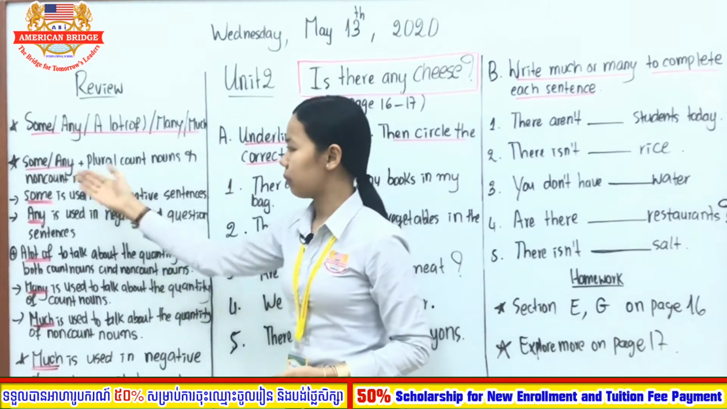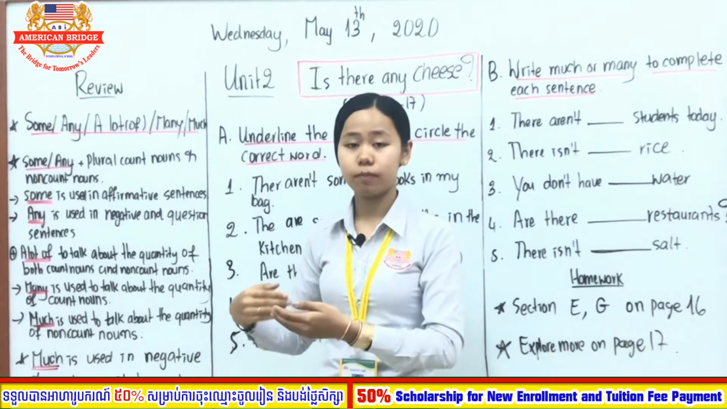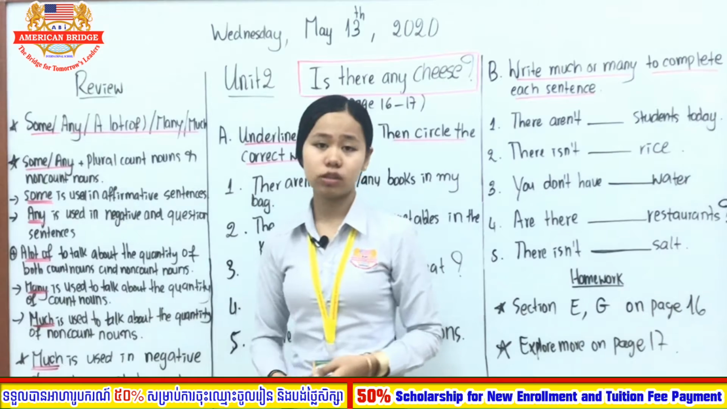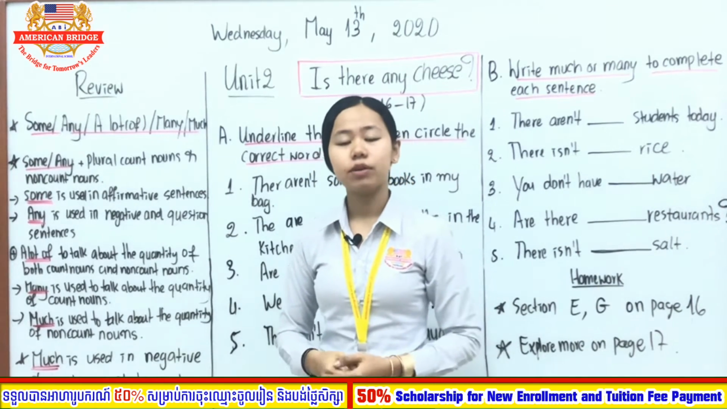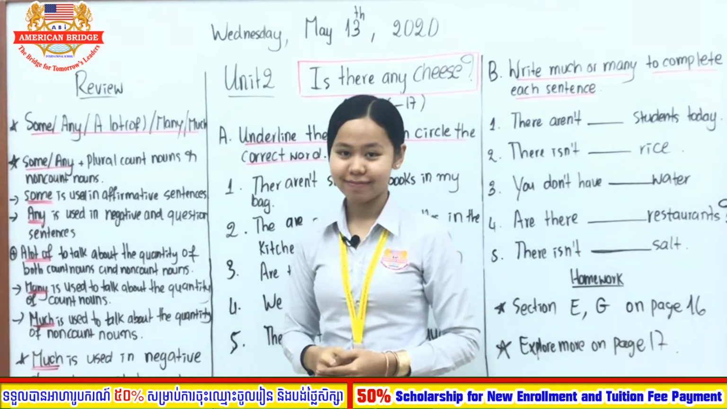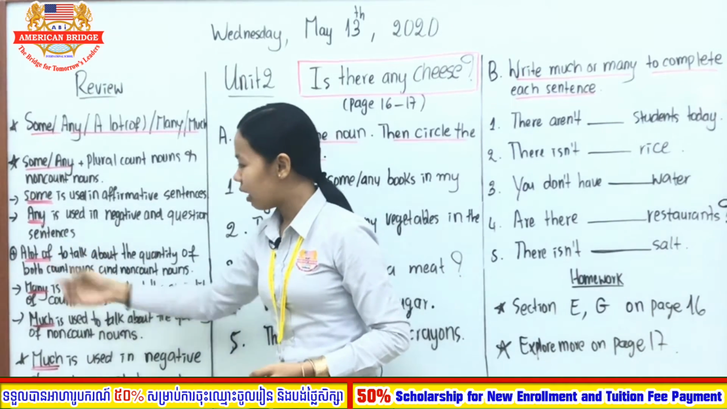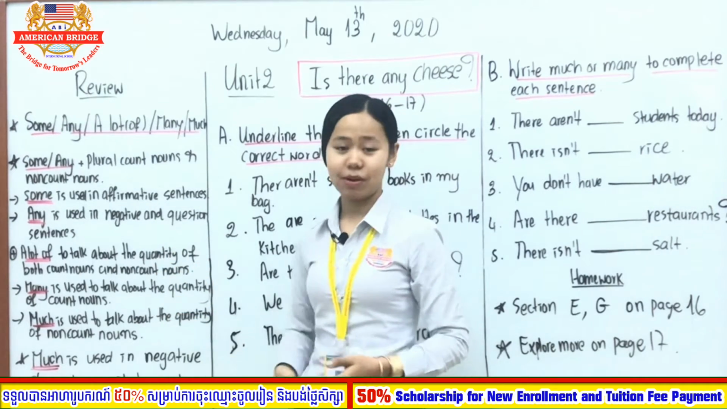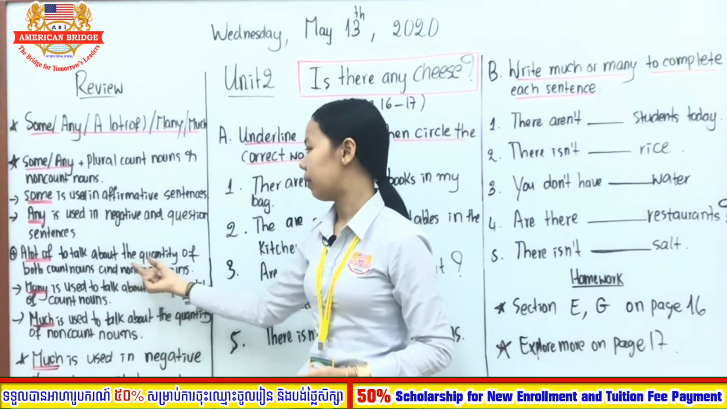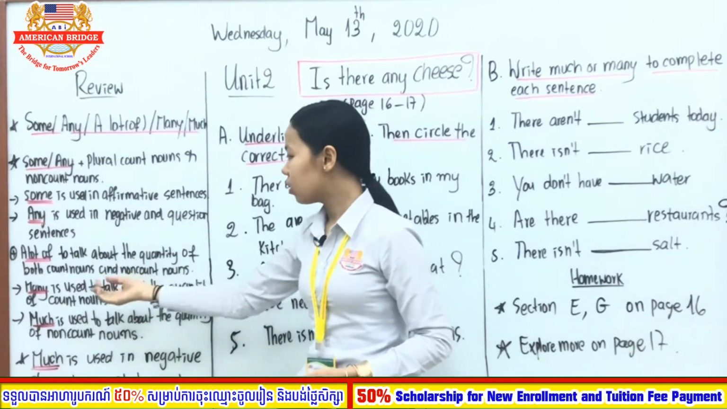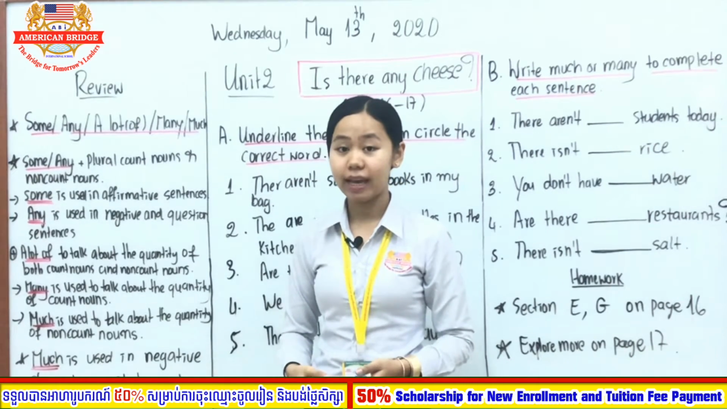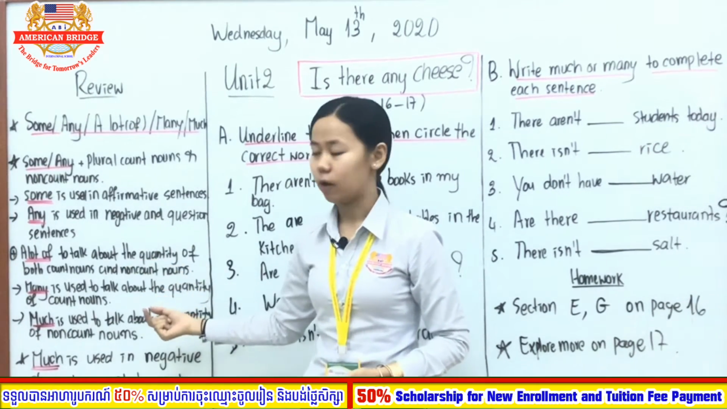Like teacher said, some and any are used with both plural count nouns and non-count nouns. But what you need to remember is that some is only used in positive sentences, while any we use with negative and question sentences. Alright, now let's move on to the usage of a lot of. A lot of is very easy. We use it when we want to talk about the quantity of both count nouns and non-count nouns. So you can use it with both.